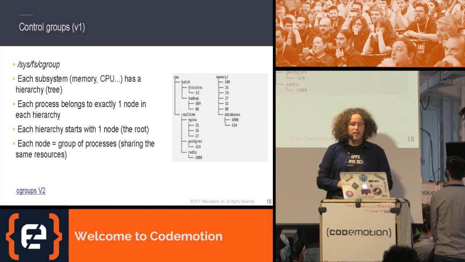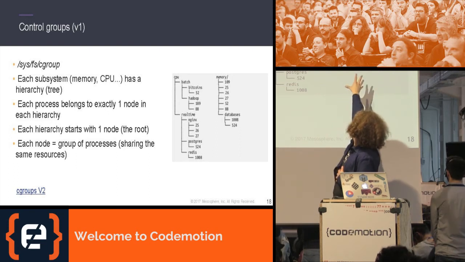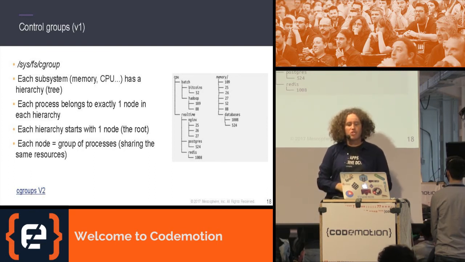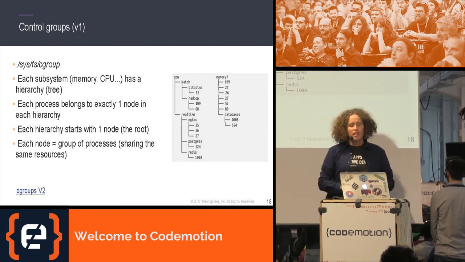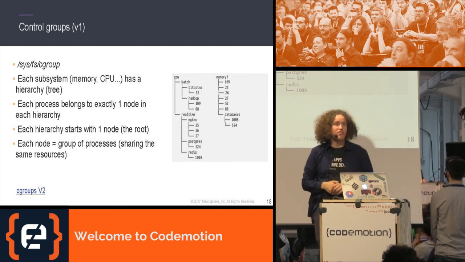And then once I have this hierarchy, I can assign constraints. I can, for example, say in the memory one, my databases should have a maximum of 4 gigabytes of RAM on that machine. And then the subtree underneath will only have 4 gigabytes available. And this is what the control group would actually enforce.